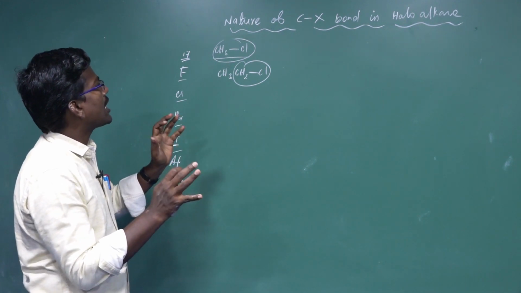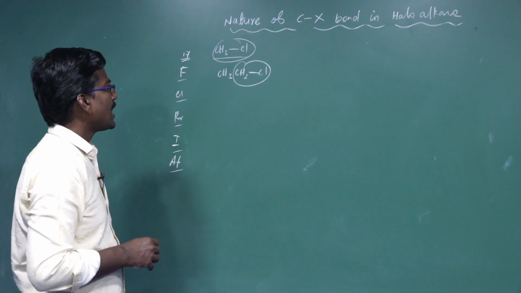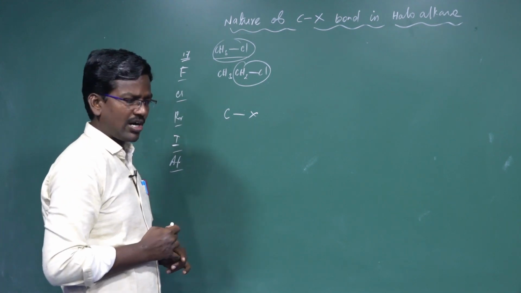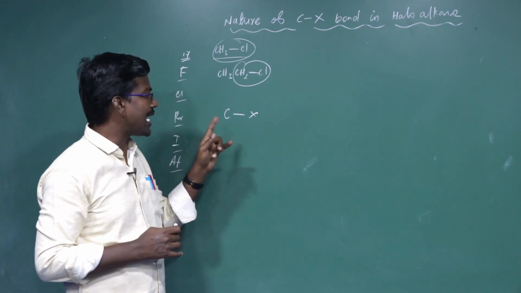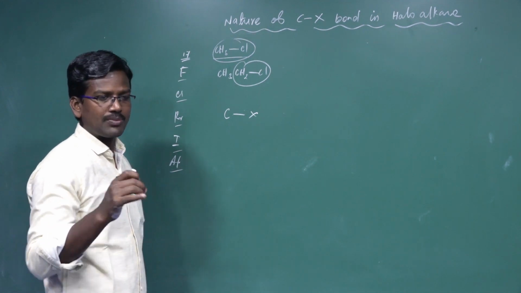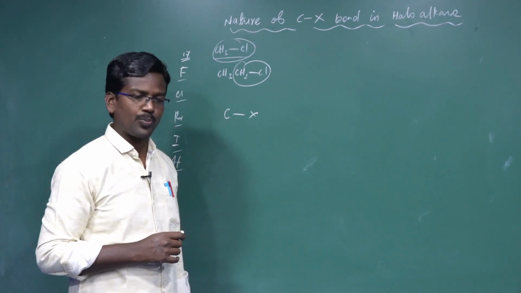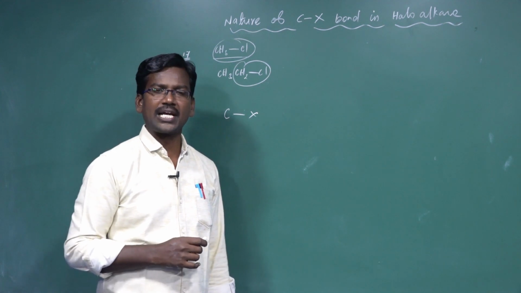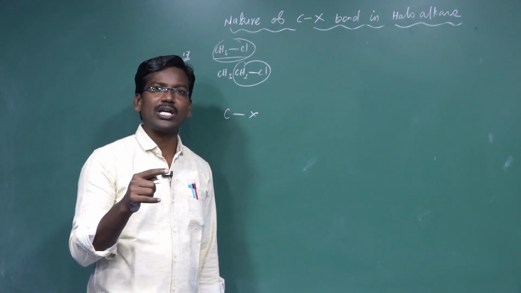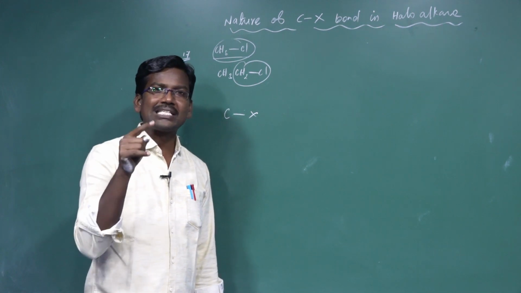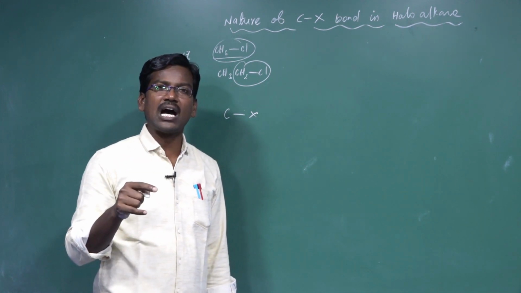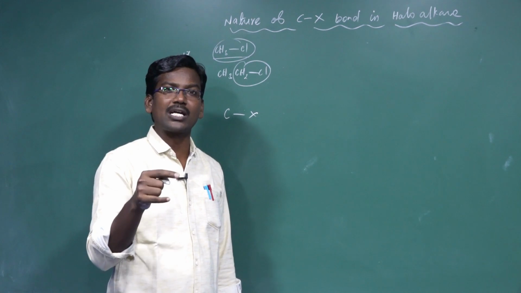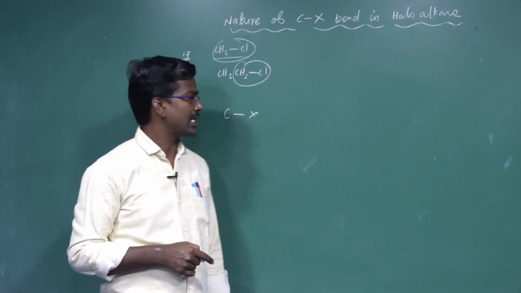What is the nature of the bond between carbon and halogen? The carbon-halogen bond is highly polar because the electronegativity difference between carbon and halogen is higher. What is the meaning of electronegativity? There are five types of properties used to indicate the characteristics of the periodic table: atomic radii, ionic radii, ionization energy, electron affinity, and the last one, electronegativity. Electronegativity is the relative tendency of an atom to attract the shared pair of electrons towards itself.